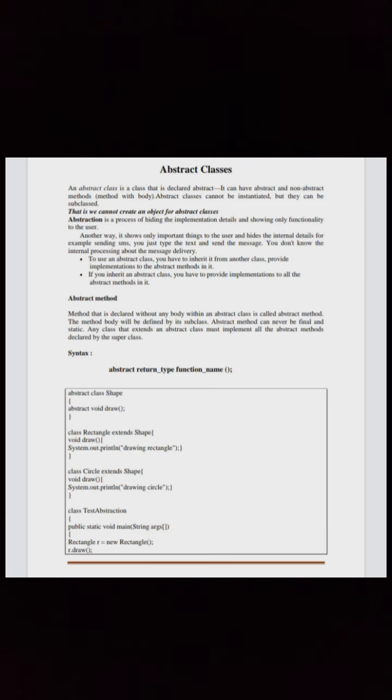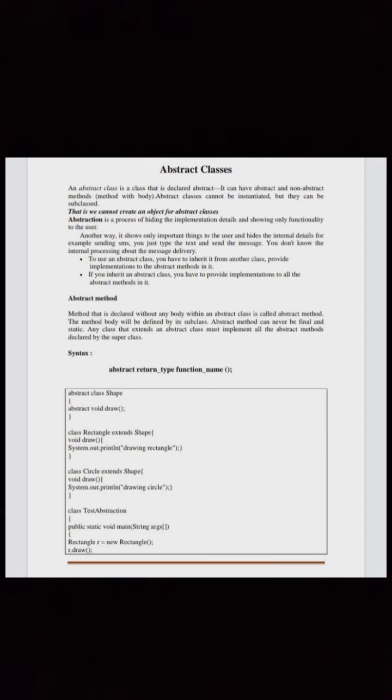To use an abstract class, you have to inherit it from another class and provide implementations to the abstract methods in it. If you inherit an abstract class, you have to provide implementations to all the abstract methods in it. Abstract method: a method that is declared without any body within an abstract class is called an abstract method. The method body will be defined by its subclass.